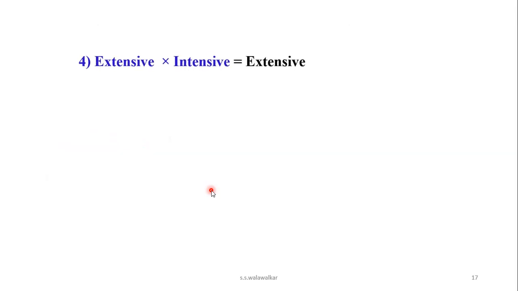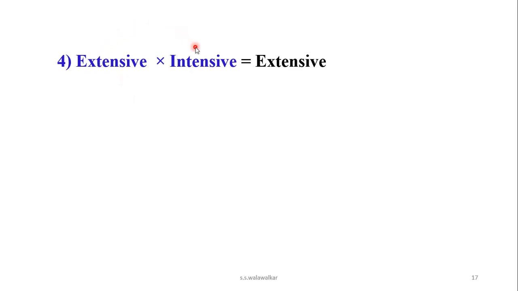Then the fourth point: extensive property times intensive property is always an extensive property. For example, volume. Volume is an extensive property, but pressure is an intensive property. And the product of an extensive and an intensive property is always extensive.